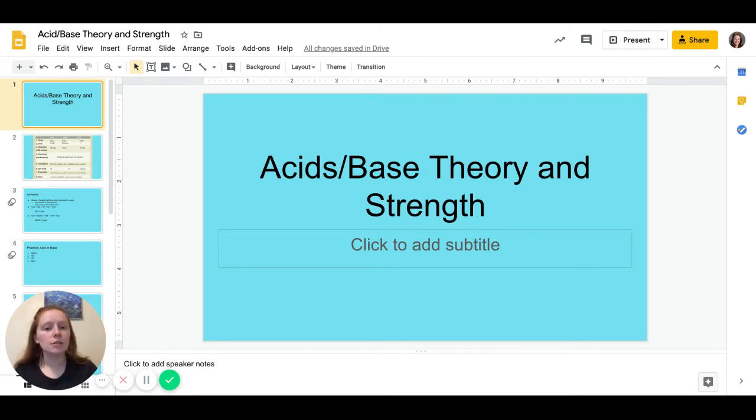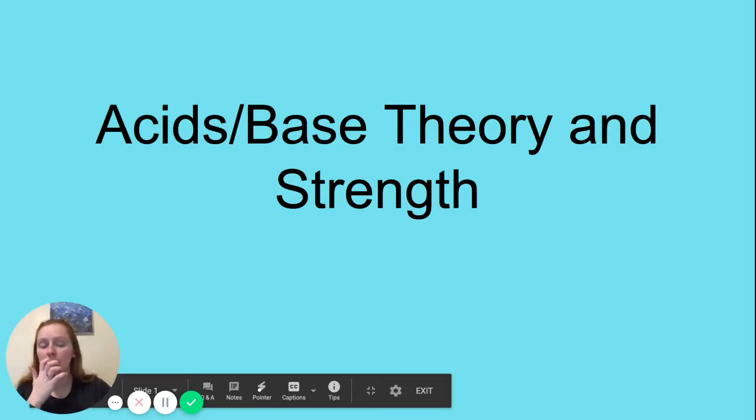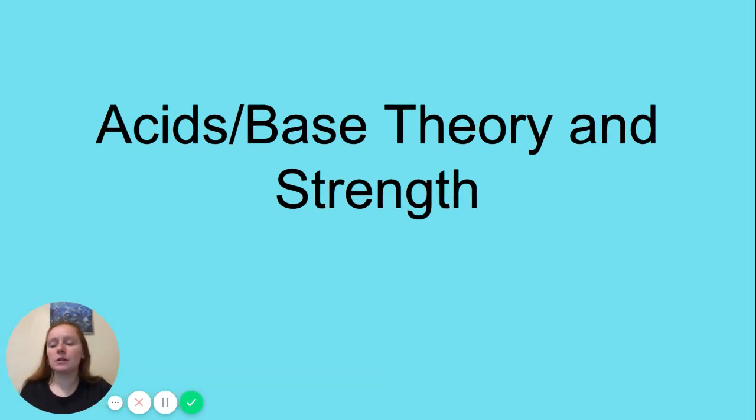This is our introduction to acid-base theory. I'm going to see if it will let me present. That's better than nothing. Okay. So acid-base theory: acids and bases are chemicals that are super reactive. They're reactive in different ways, though, and so we describe some of them as acids and some of them as bases.